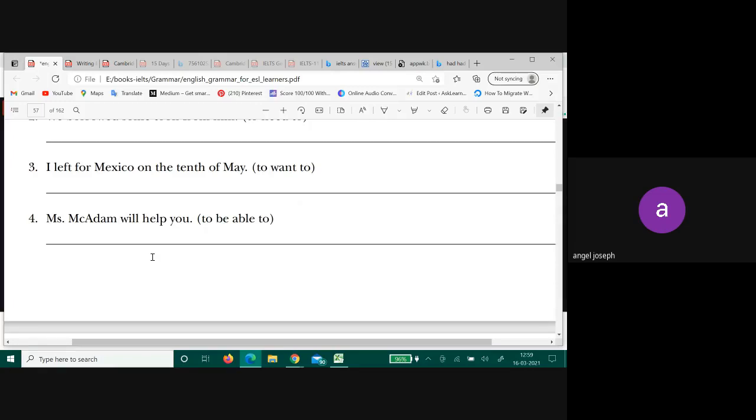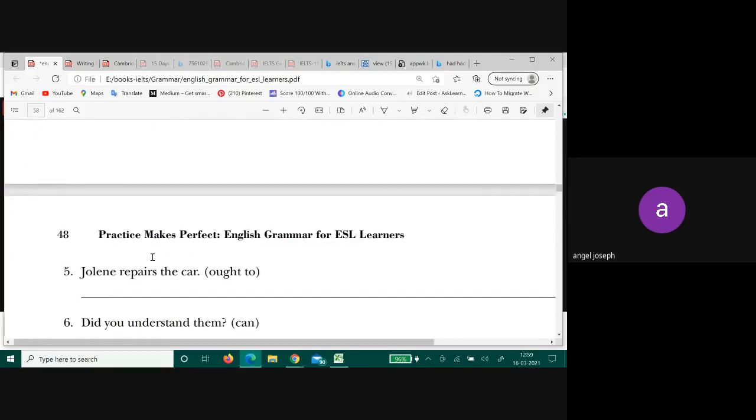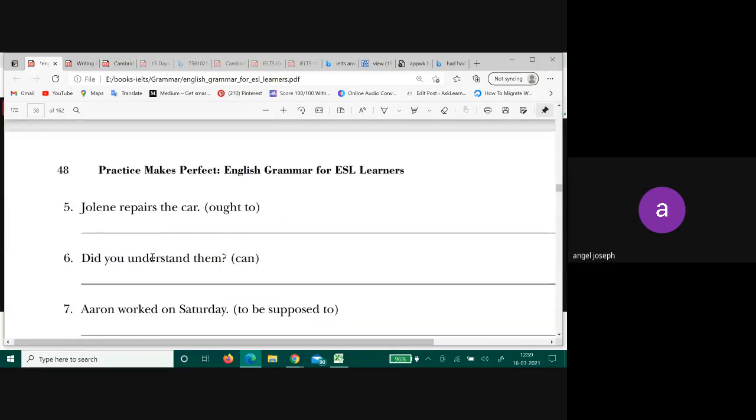Will be able to help you. So that is when it remains as future. Okay, good. Jolene repairs the car. Simple. Jolene ought to repair the car.